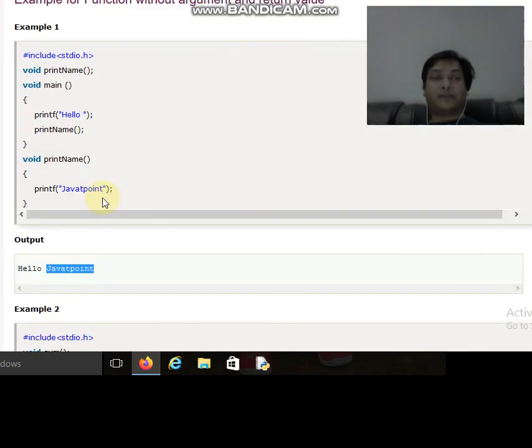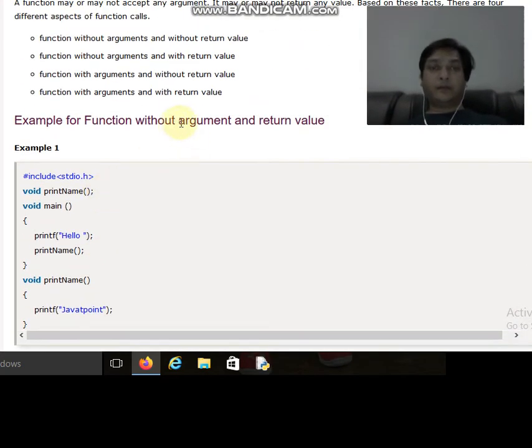So this was an example where we are having no arguments, no values, and no return value. Control was reaching back to the calling function. So no arguments, no values were passed.